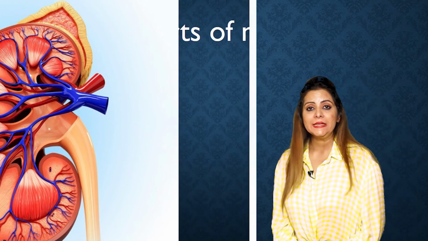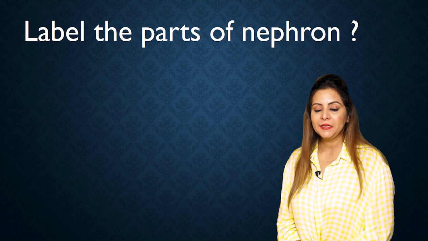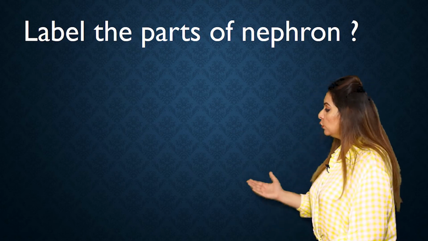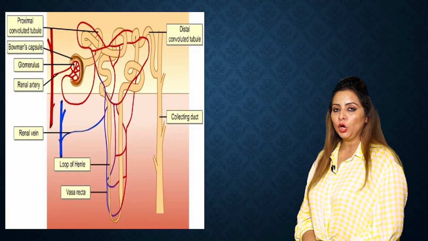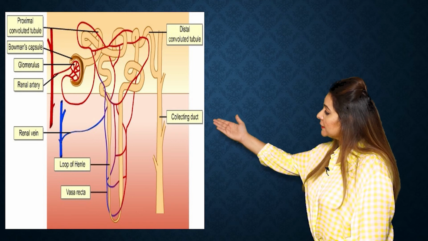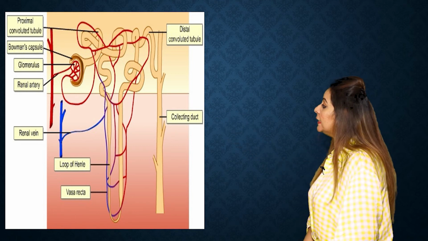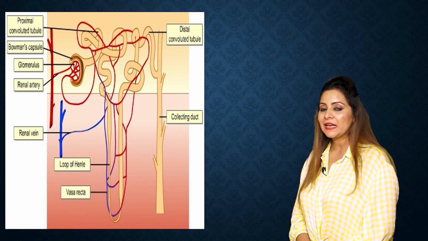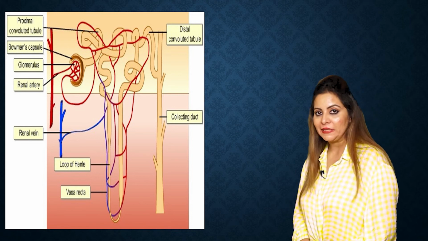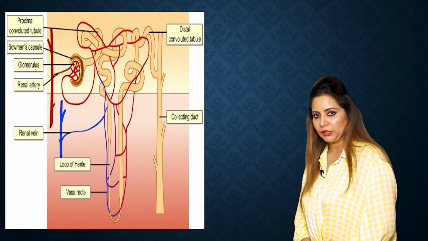Now we have a question, label the parts of nephron. Here the figure is given, and we know that this figure belongs to nephron. Let's label it. The structures present in this cup-shaped structure are called the glomerulus, that is the blood capillaries. The cup-shaped structure is the Bowman's capsule, and together they are called the Malpighian body.